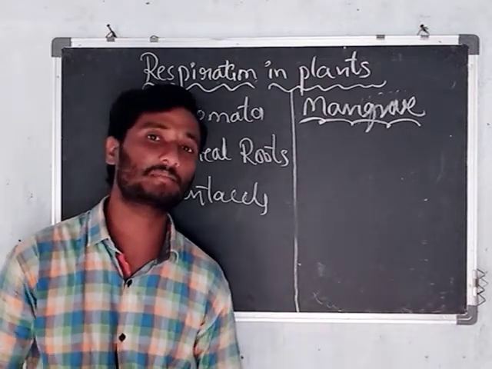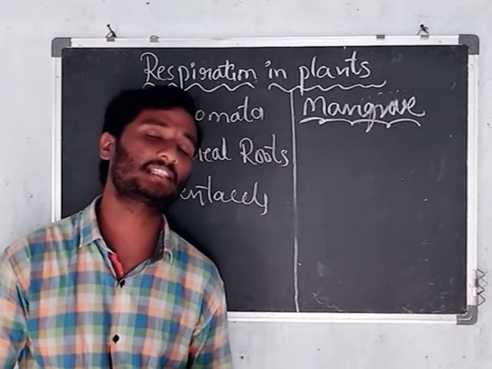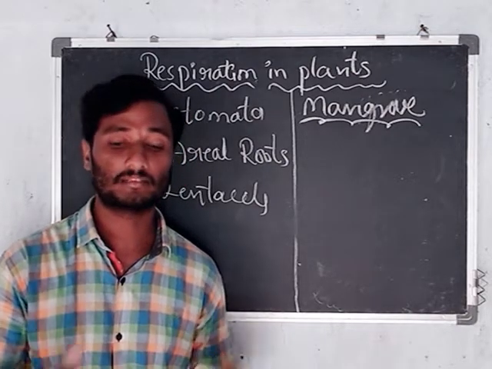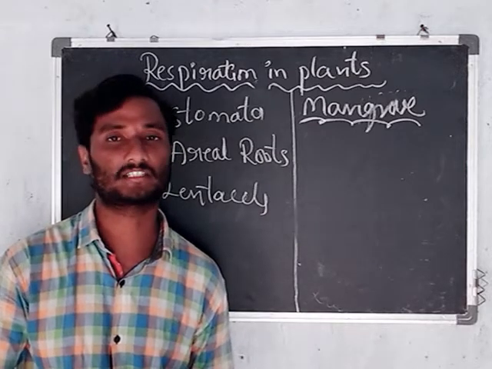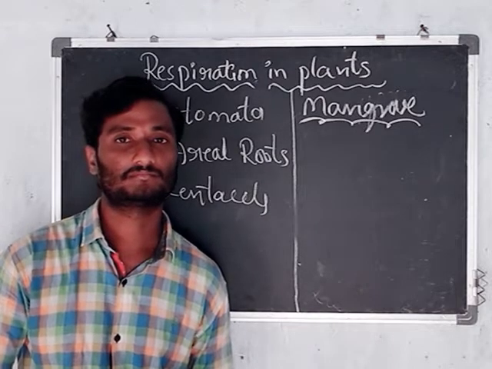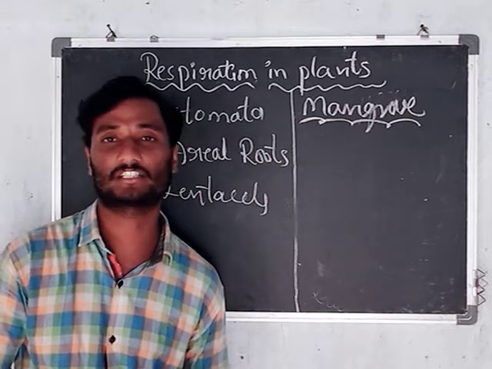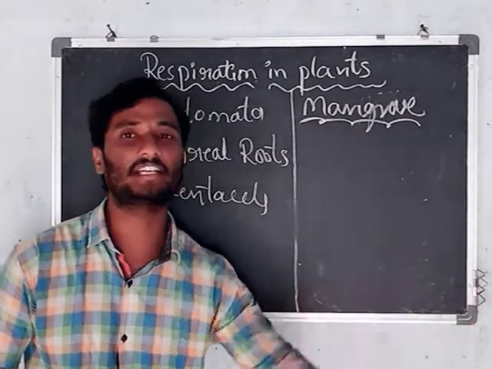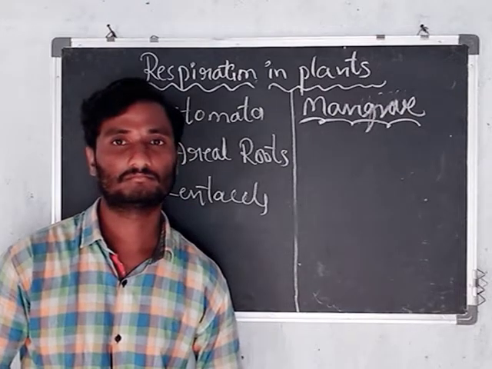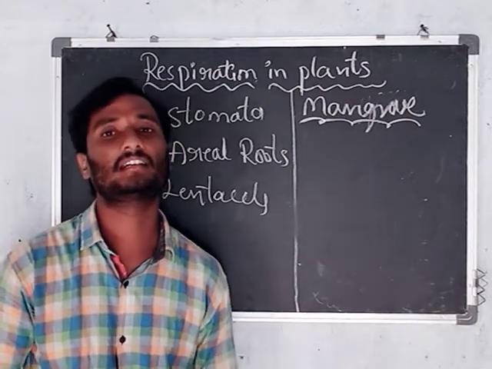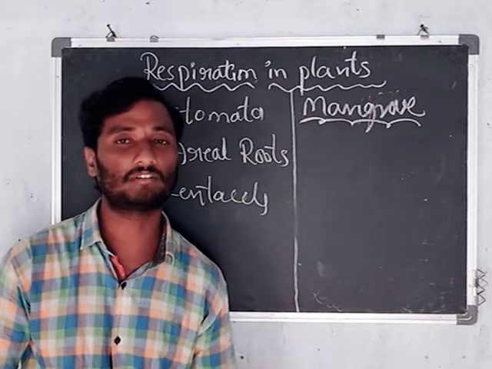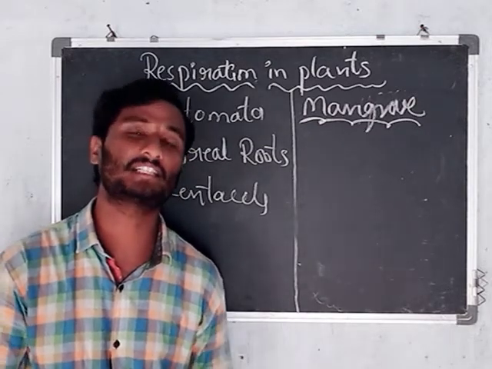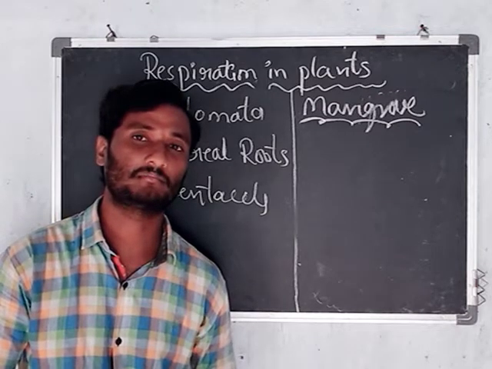In that ecosystem, several types of medicinal plants are available, and the nature is different. The environmental conditions are also different. It looks like a seashore area. It is not completely water and not completely soil. It looks like a mud ecosystem.